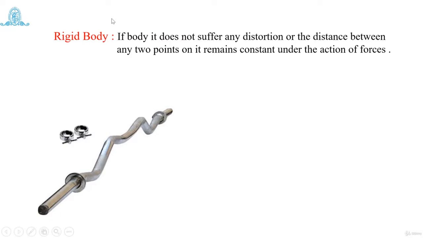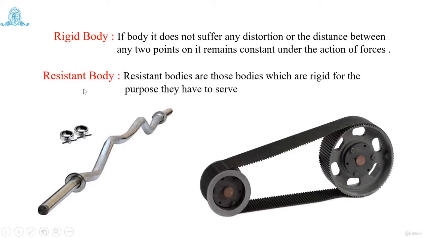This is only an ideal or theoretical concept which we are going to use, that there is the existence of a rigid body, but in the practical world there is no rigid body. Then what actually exists in the real world? That is a resistance body. Resistance bodies are those bodies which are rigid for the purpose they have to serve.